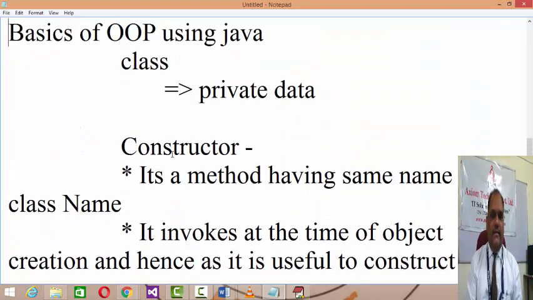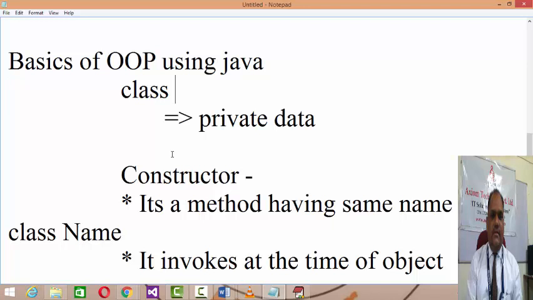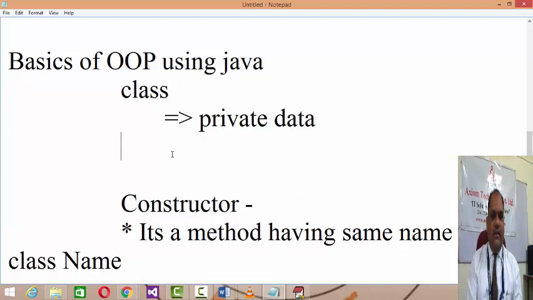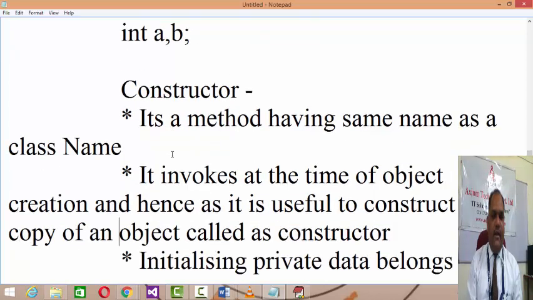Means a class consists of private data, right? Let's understand you have private data like this, int a comma b. Now to initialize this private data we have a constructor. What is a constructor? It's a method having the same name as the class name. It invokes automatically at the time of object creation, and hence it is useful for constructing a copy of an object, and hence it is called a constructor.